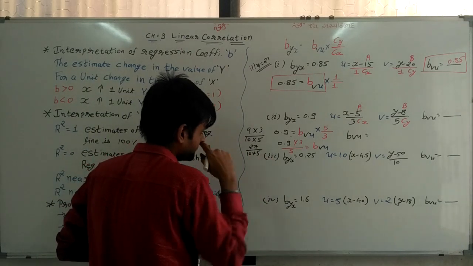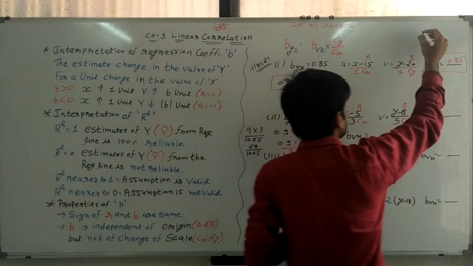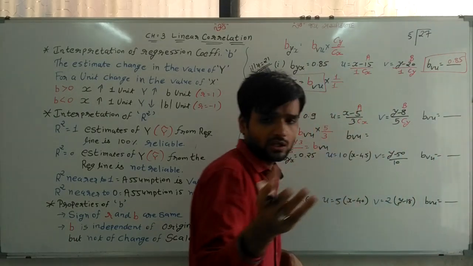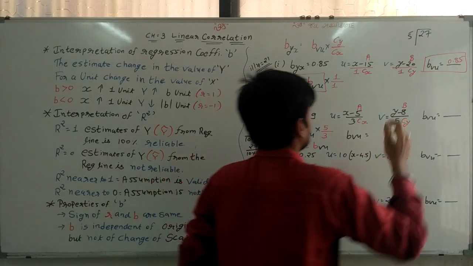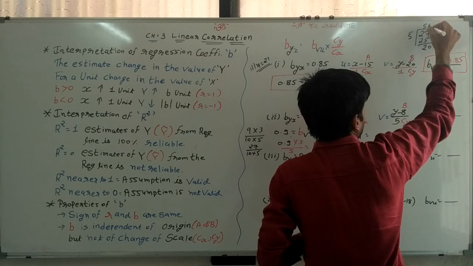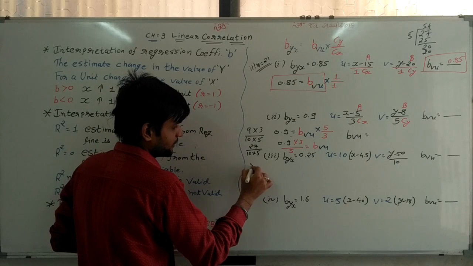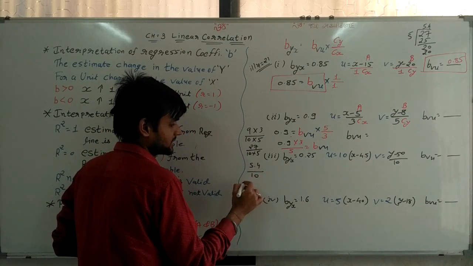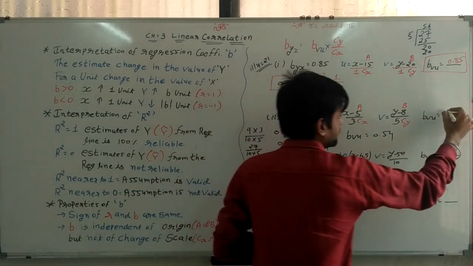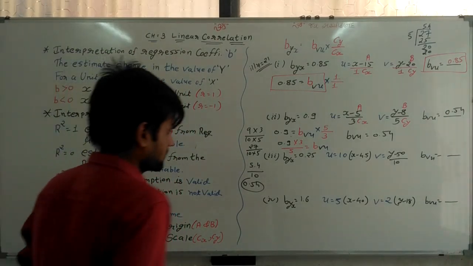Now we find 27 by 5. You can do it on your calculator. 5 fives are 25, so 5.4. Then 5.4 divided by 10, the answer is 0.54. So here bvu is equal to 0.54. Because I don't have a calculator, I have to do it in this way.